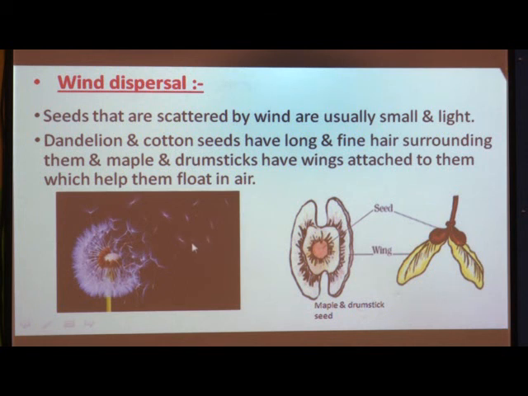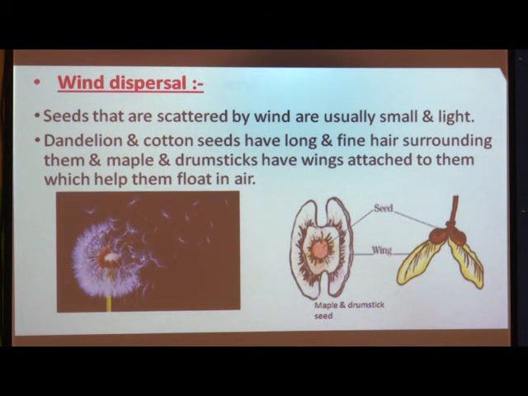Also, cotton seeds can be dispersed by wind, because dandelion and cotton seeds have long and fine hair surrounding them. Here you can see that dandelion has long and fine hair surrounding it, which makes it easy for the wind to carry the seeds away. You can see the picture of dandelion seeds here. These are the dandelion seeds and they are dispersed due to wind.